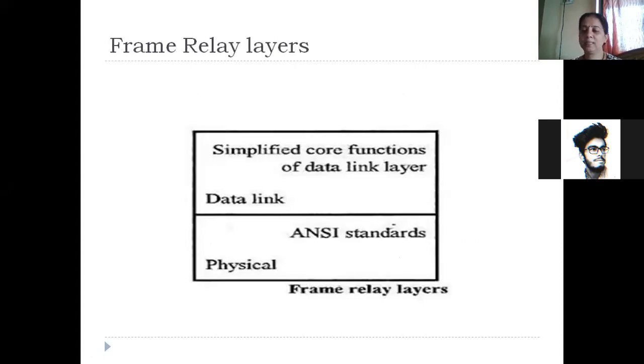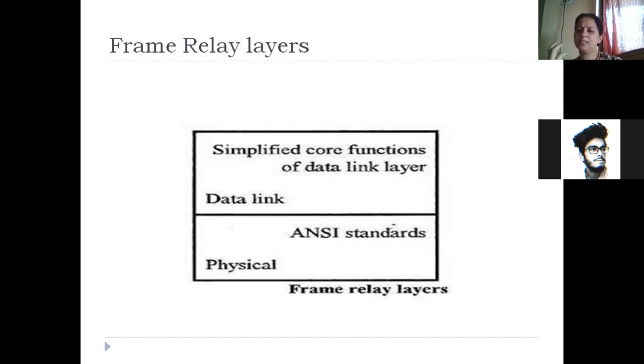Frame relay, as I told you, has got only two layers, the physical layer and the data link layer. Physical layer will operate with all ANSI standards, that is American National Standards Institute. Basically, it supports even any LAN like Ethernet. When you transmit the data in the physical layer, it will transmit in the form of bits. And in the data link layer, a group of bits are put together to form a frame.